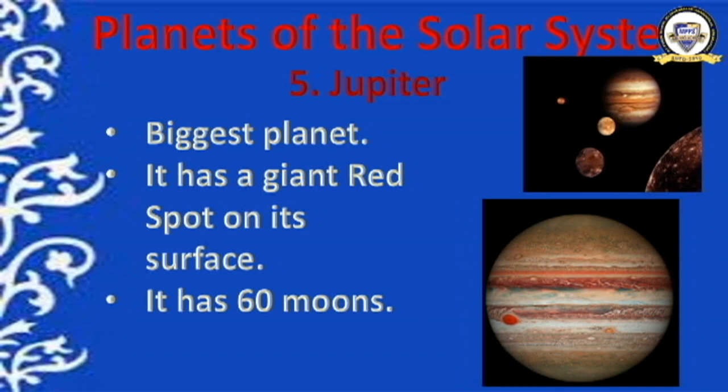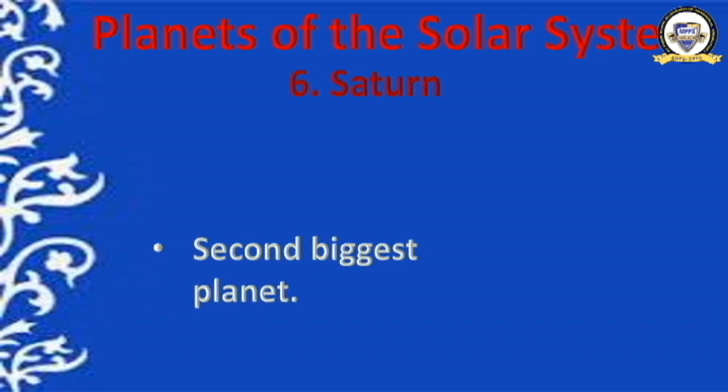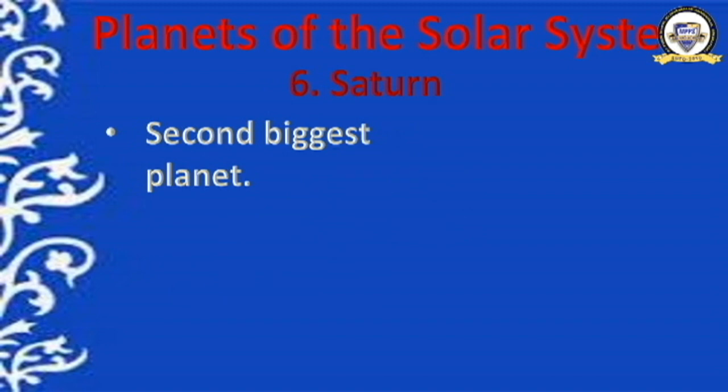This is the planet Jupiter, and the second one shows the planet along with its moons. Okay, moving ahead to the next planet. What is that? Saturn. This is the second biggest planet in the solar system. Saturn is the sixth one from the sun. It is 815 times as big as the Earth. Very big when we compare to the Earth, and it revolves around the sun in 29.5 years, taking 29.5 years to complete one revolution.